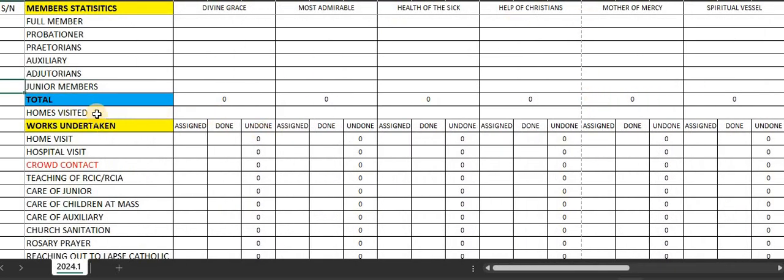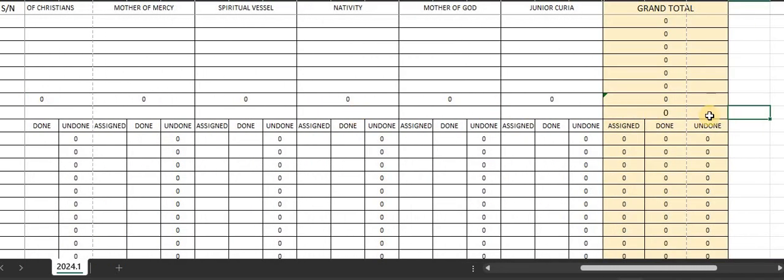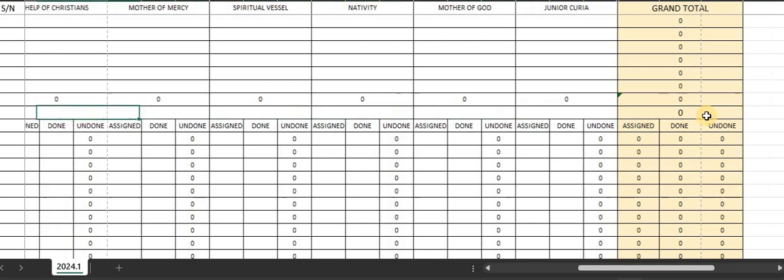Now we also have homes visited. The total number of homes visited by divine grace will be here. Total number of homes visited by most admirable will be here. And finally, we have the grand total of the total number of homes that will be reported on the report sheet. Okay, as simple as that.